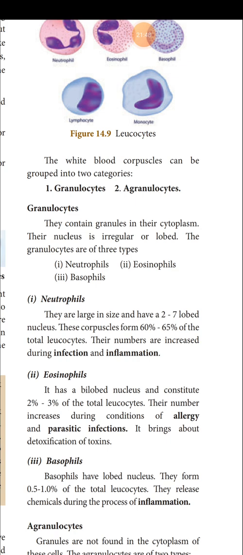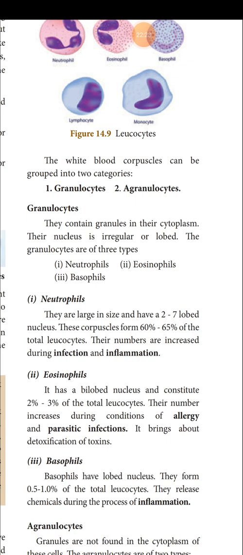So when you get an allergy to some substance or some medicines, the doctors take a blood test, and it shows an increased number of eosinophils. If it shows an increased number of eosinophils, it is diagnosed as an allergic condition. So during allergic condition the number of eosinophils is increased. And during parasitic infection also, the eosinophil number will be increased.